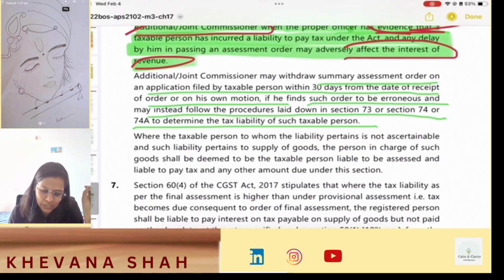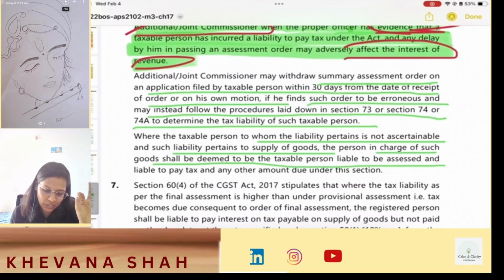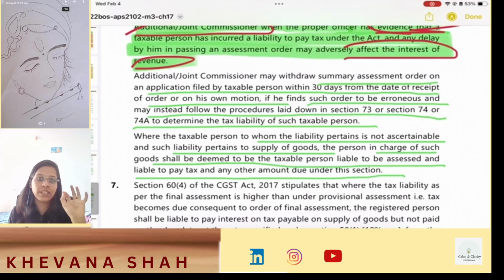Where the taxable person to whom the liability pertains is not ascertainable and such liability pertains to supply of goods, okay. So in case the person is not ascertainable and the liability pertains to supply of goods, then the person in charge of such goods shall be deemed to be the taxable person liable to be assessed and liable to pay tax and any other amounts due under this section.